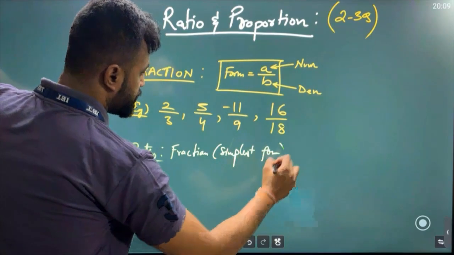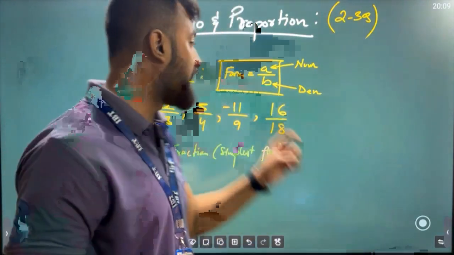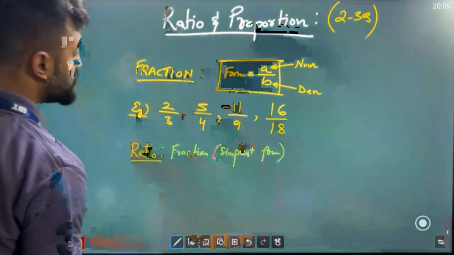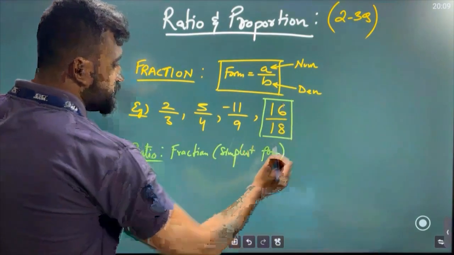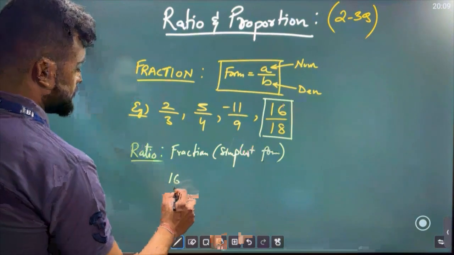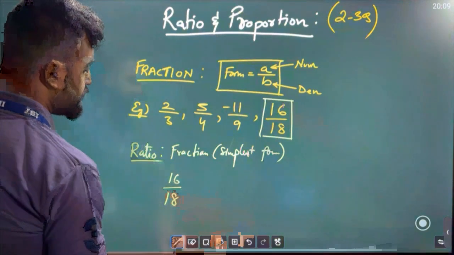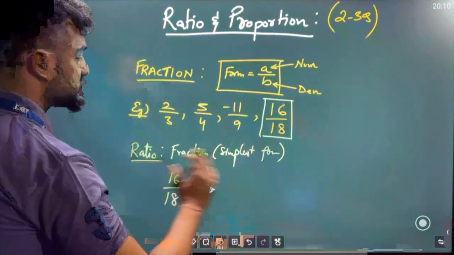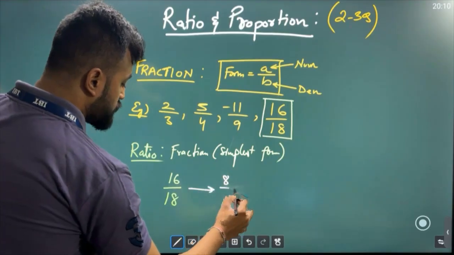Any fraction that you see in the simplest form is known as the ratio. Suppose here we have 16 by 18, which currently is a fraction. If I want to make this a ratio, I need to cancel it and bring it to the simplest format. If I cancel, 2 8s are 16 and 2 9s are 18.